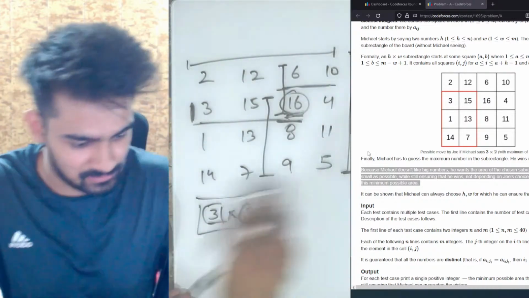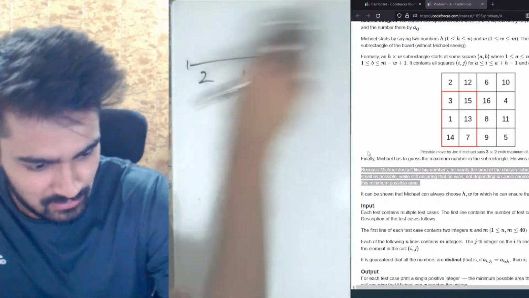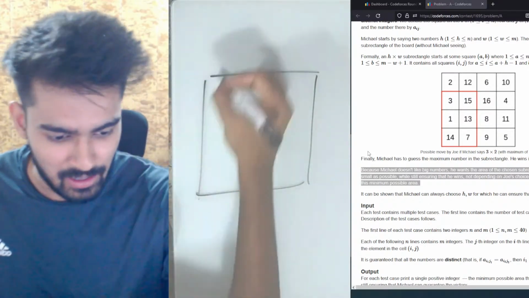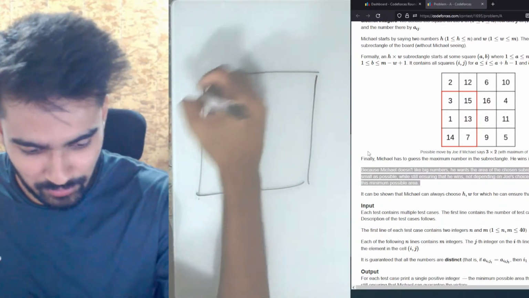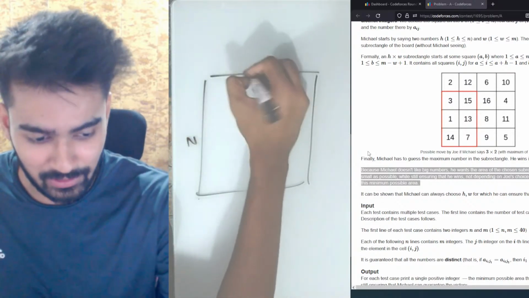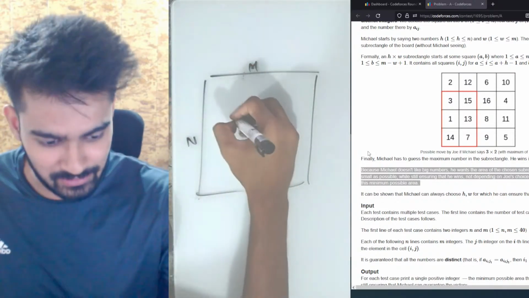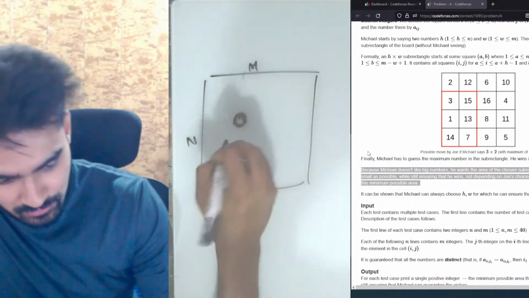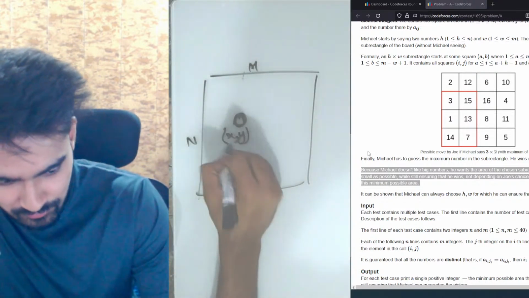Essentially, the idea is that if this is your complete subrectangle, n into m, this is n, this is m. Let's say this is the position where you have the largest value.